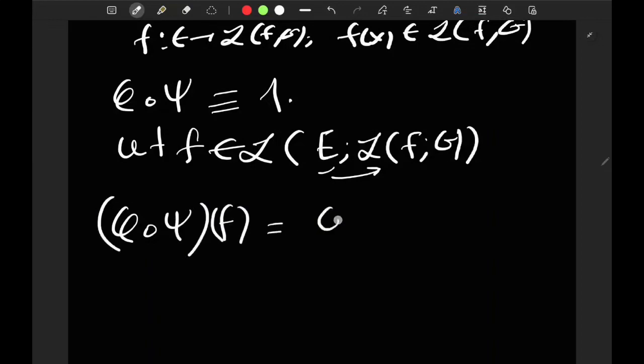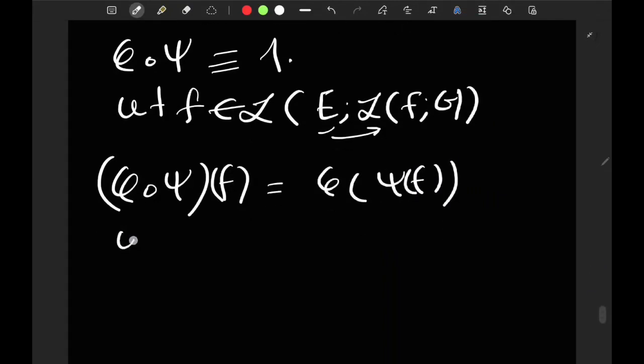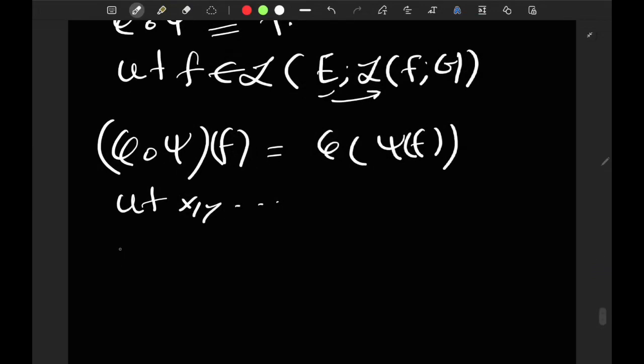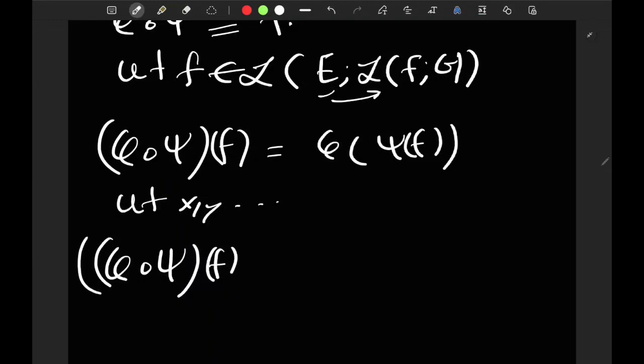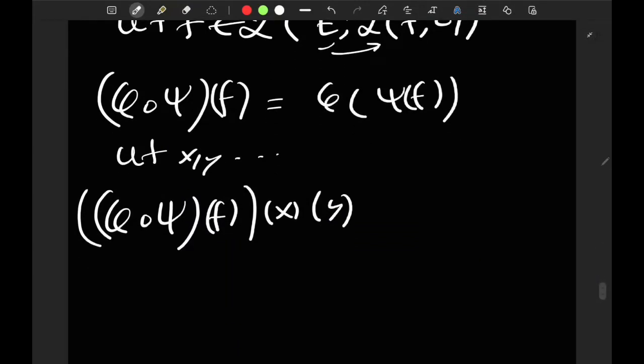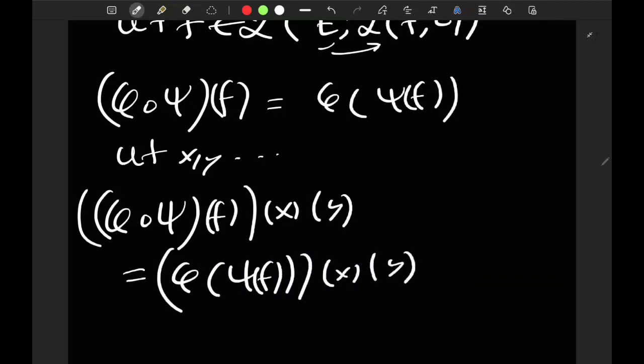Okay, this is phi of psi of F. Let's take some x and y in the appropriate places, and let's look at phi of psi of F of x of y. How does phi act? Well, looking at phi of psi of F, to make things clear, of x of y. That's how phi acts.